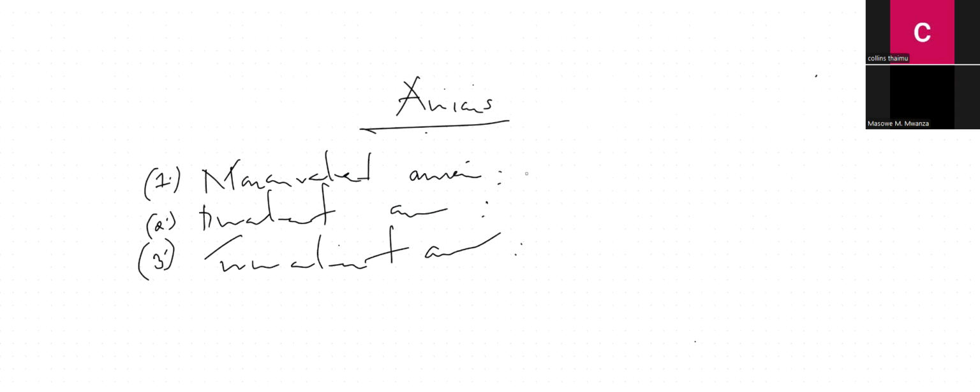Monovalent anions are ions that are formed when atoms gain one electron to become stable. Very nice. So these are ions that are formed when nonmetals gain a single electron. Are we fine?